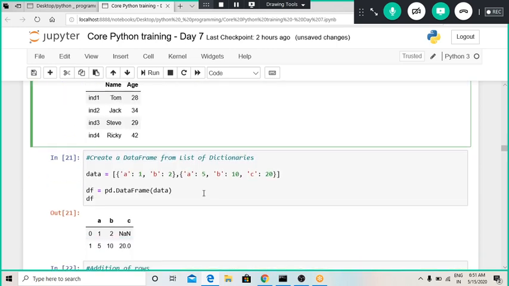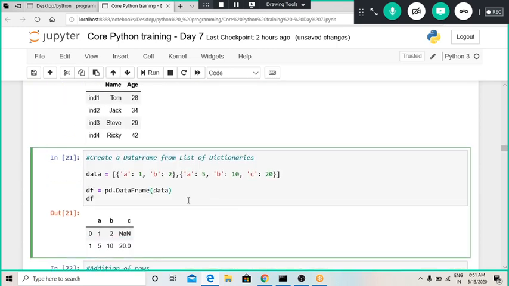Okay, so let us move on to this second example, where we are going to define a data frame from a list of dictionaries. Basically we have defined a list which has n number of dictionaries, so each and every item from that list is of dictionary type.